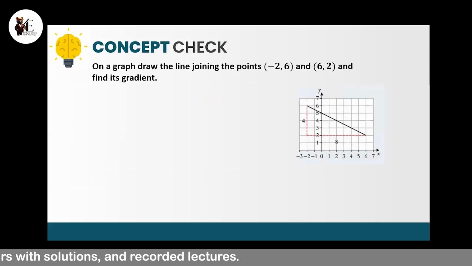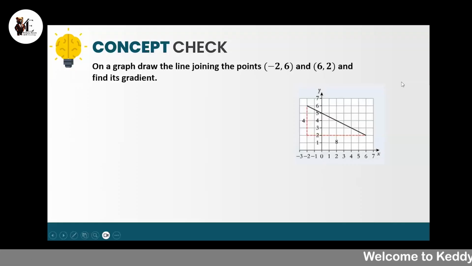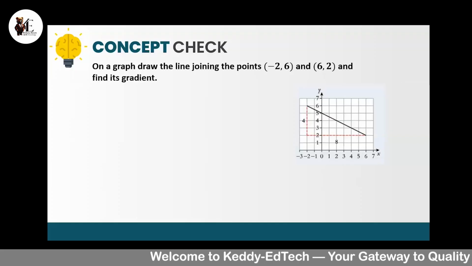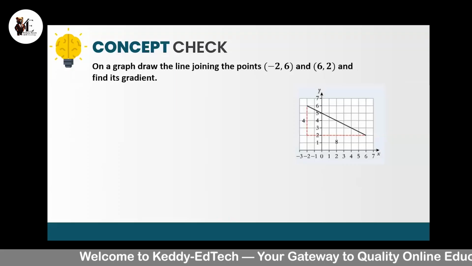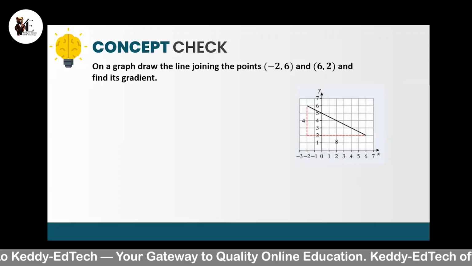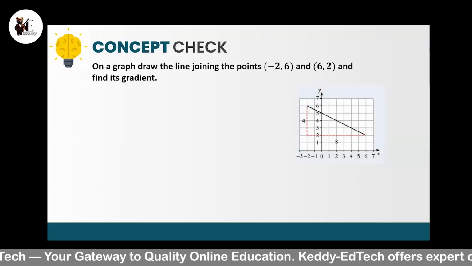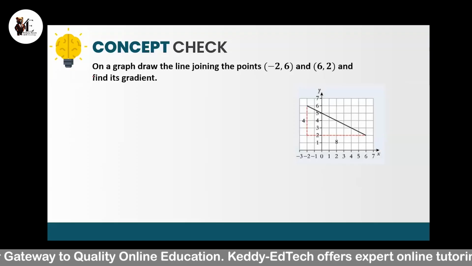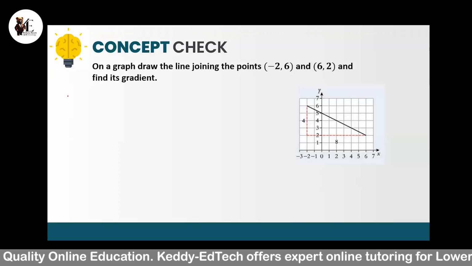So this is the graph of a line, and we have to calculate the gradient of the line. So how will you calculate? Since we have only 4 over 8. Okay, so what will be the final value of the gradient, please, in decimal form? Half, 0.5. Okay, so is this your final answer? I think so. If you are writing 0.5, then it's a wrong answer.